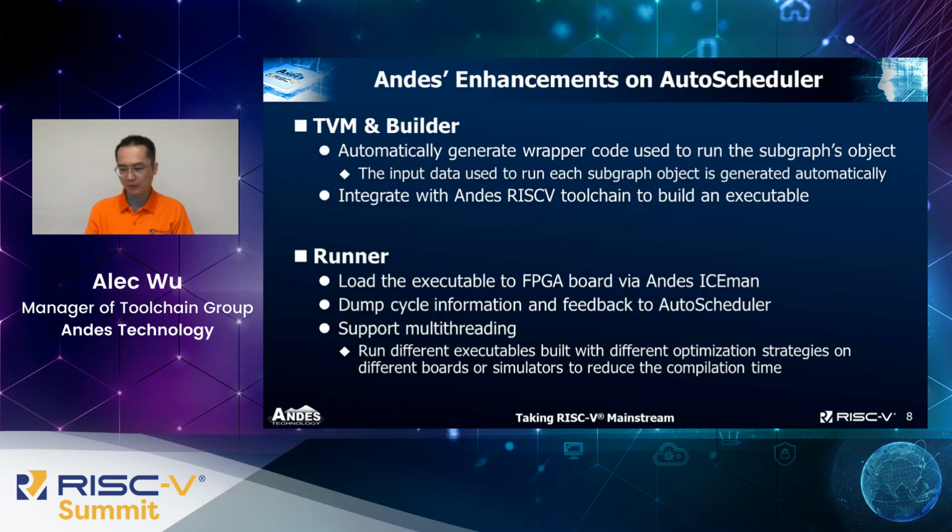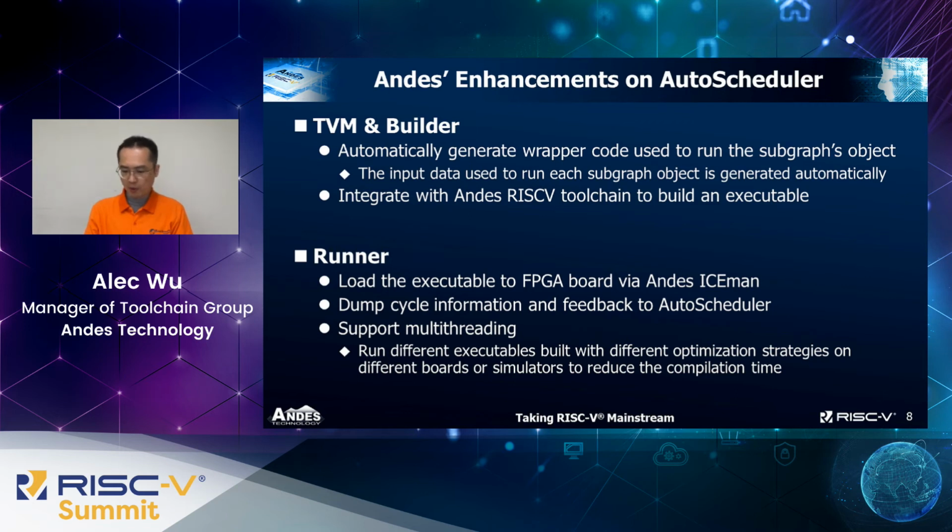Like addressed in the previous page, this page summarizes all the extra work we do to run AutoScheduler on the Andes platform. In the TVM, we add a path to generate the wrapper code. In the builder, we integrate the building flow with the Andes Toolchains.